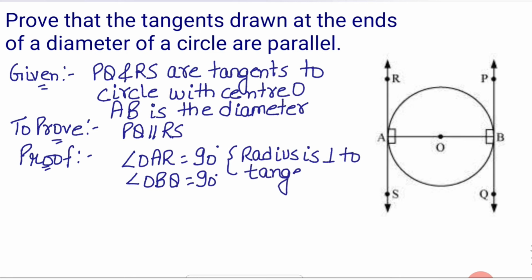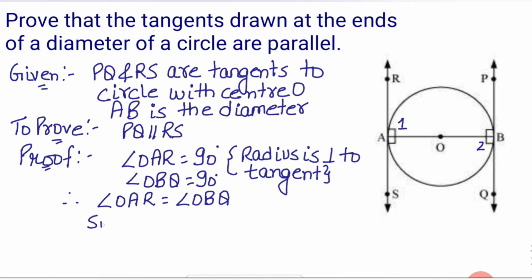Okay, now from here I can say that angle OAR equals angle OBQ. I have labeled angle OAR as 1 and angle OBQ as 2. These two are alternate interior angles for the lines PQ and RS if I consider AB as the transversal. So if AB is the transversal, then angle 1 and angle 2 are alternate interior angles.